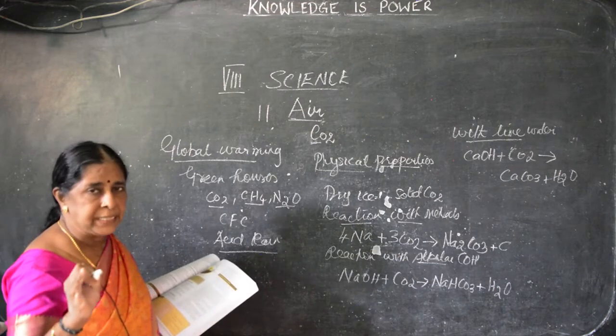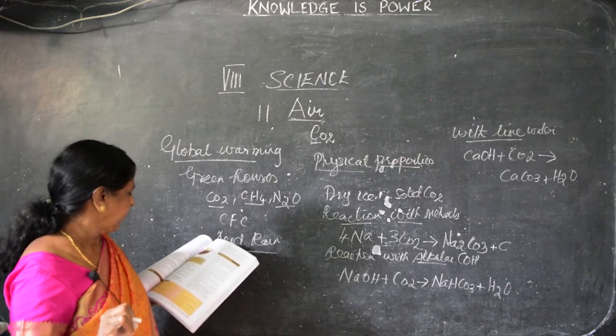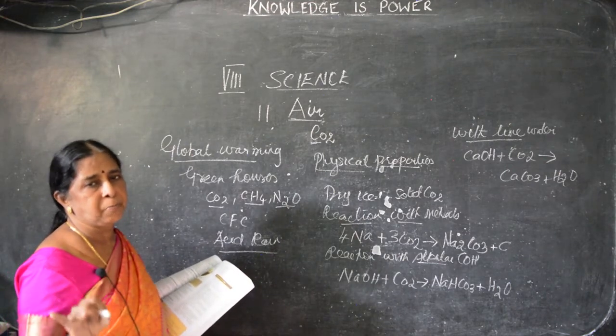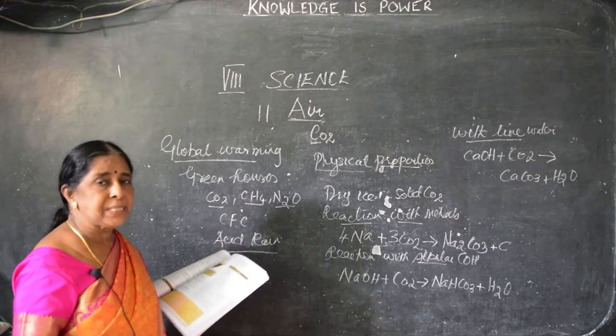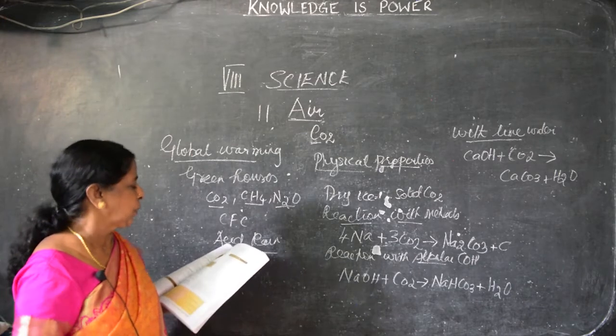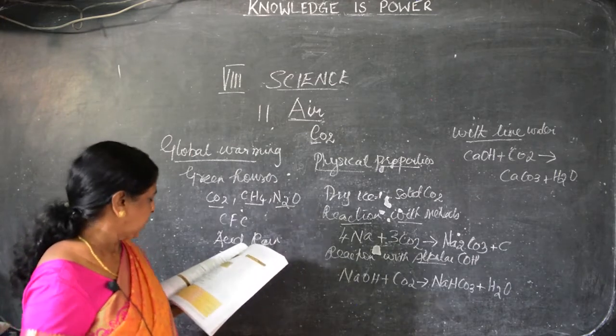It irritates human eyes and skin. It inhibits the germination of plants. It changes the fertility of the soil. Fertility means the strength of the soil. It corrodes buildings. So, what are the preventive measures?